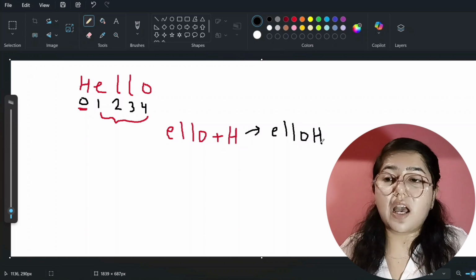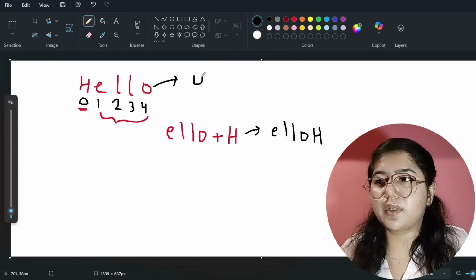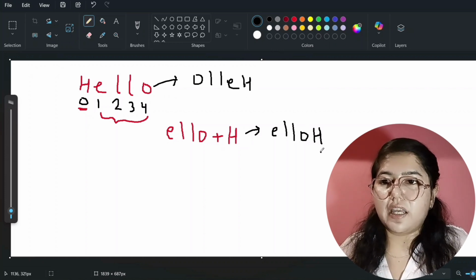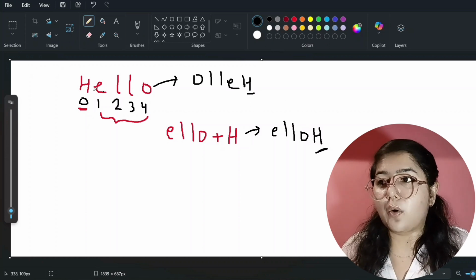So see here, we have completed our first task. How? After reversing this, what answer will come? O, double L, E and H, right? So see here, H is coming at the end. We have completed our first task. Now, this E will come here.